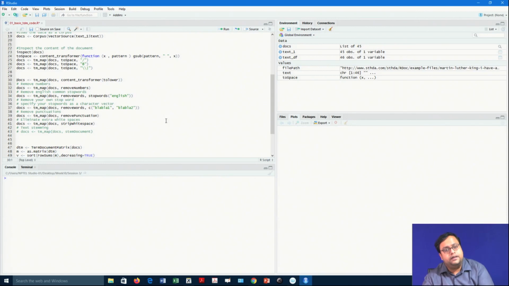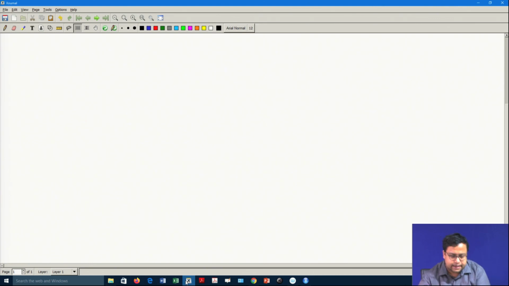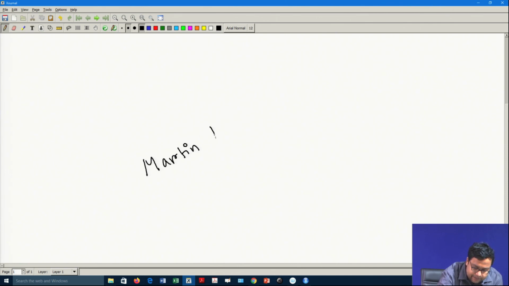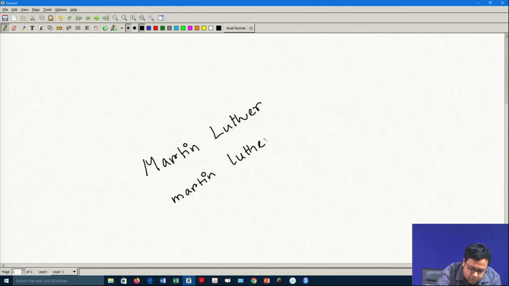Now, there can be so many different kinds of transformation. Why is this transformation needed? Let us say somebody says there is Martin Luther. And some other people have written Martin Luther, and some others have written M. Luther.